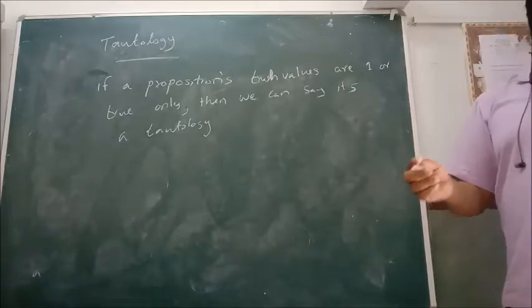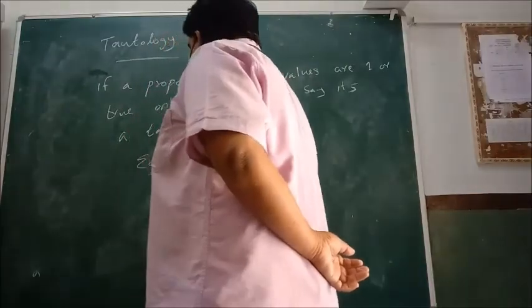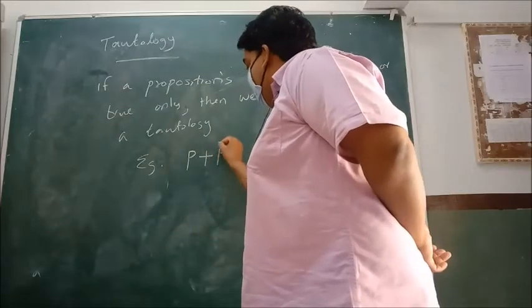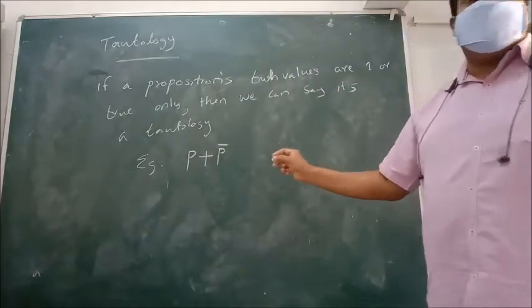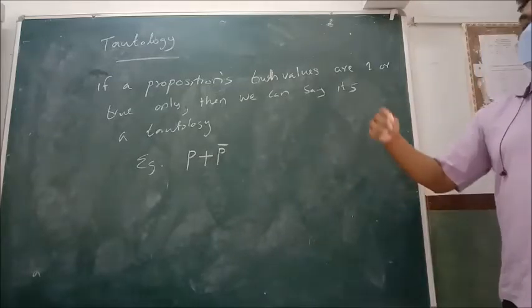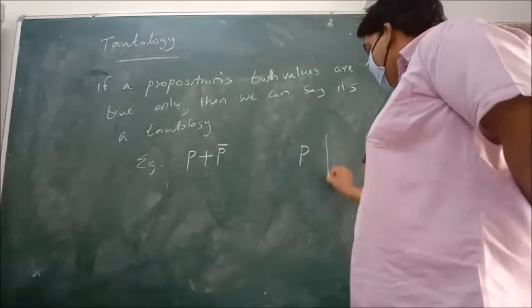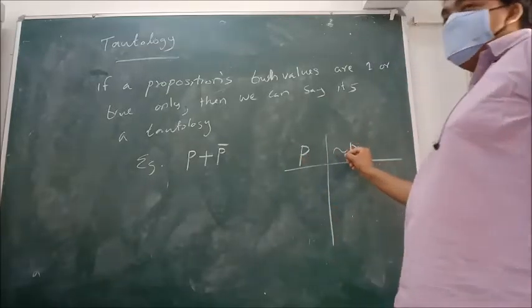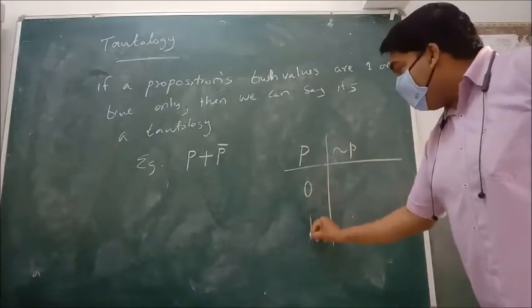The best example is that suppose we have P is a proposition. So P plus P bar. I am going to make a truth table for this. P and P bar: 0, 1.